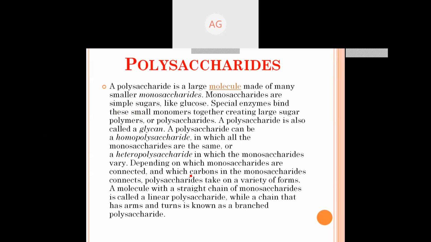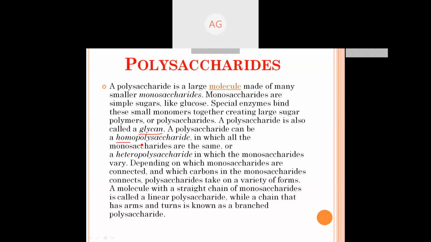Now we will come to the polysaccharides. What are the polysaccharides? A polysaccharide is a very large molecule made up of many small monosaccharides. I mean, the number is more than 7. Monosaccharides are simple sugars like glucose; with special enzymes these together form large sugars or polysaccharides. Monosaccharides are combined together by alpha glycosidic bonds or branching by 1,6 glycosidic bonds to form polysaccharides. Polysaccharides are also called glycans.